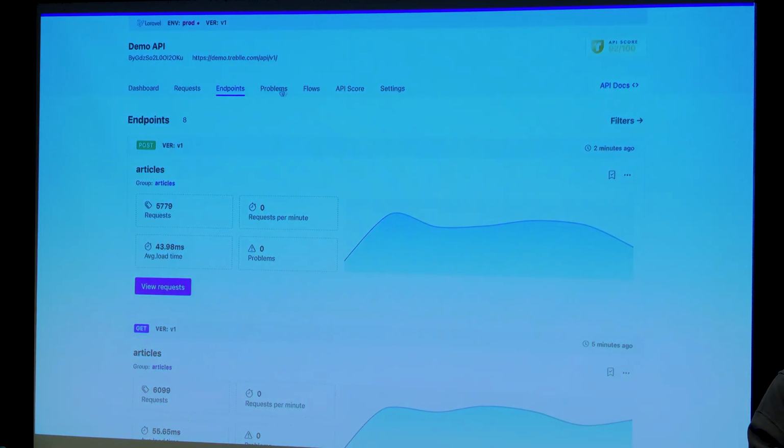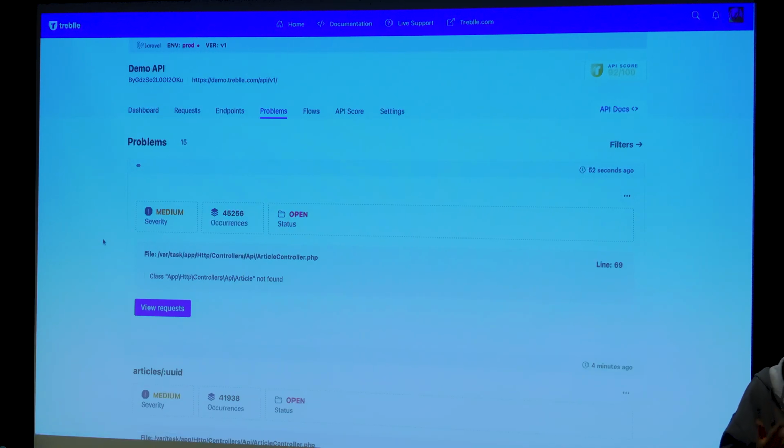So then we also capture things like problems that are happening within your application. If an error or an exception is thrown within your application, it's a basic stack trace, a debug backtrace on where in your app that actually happened. So you can see, oh, I'm having issues with my API. We caught an error. That one is something that's built in PHP. They couldn't find a specific class, for example.